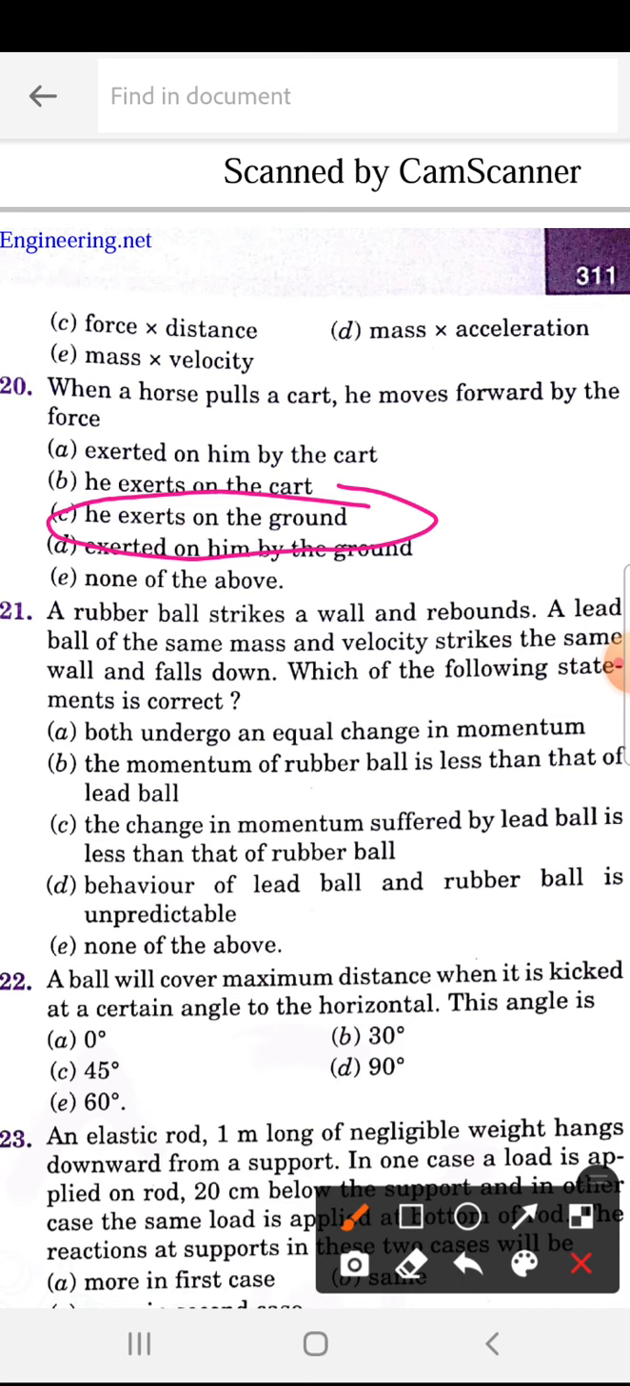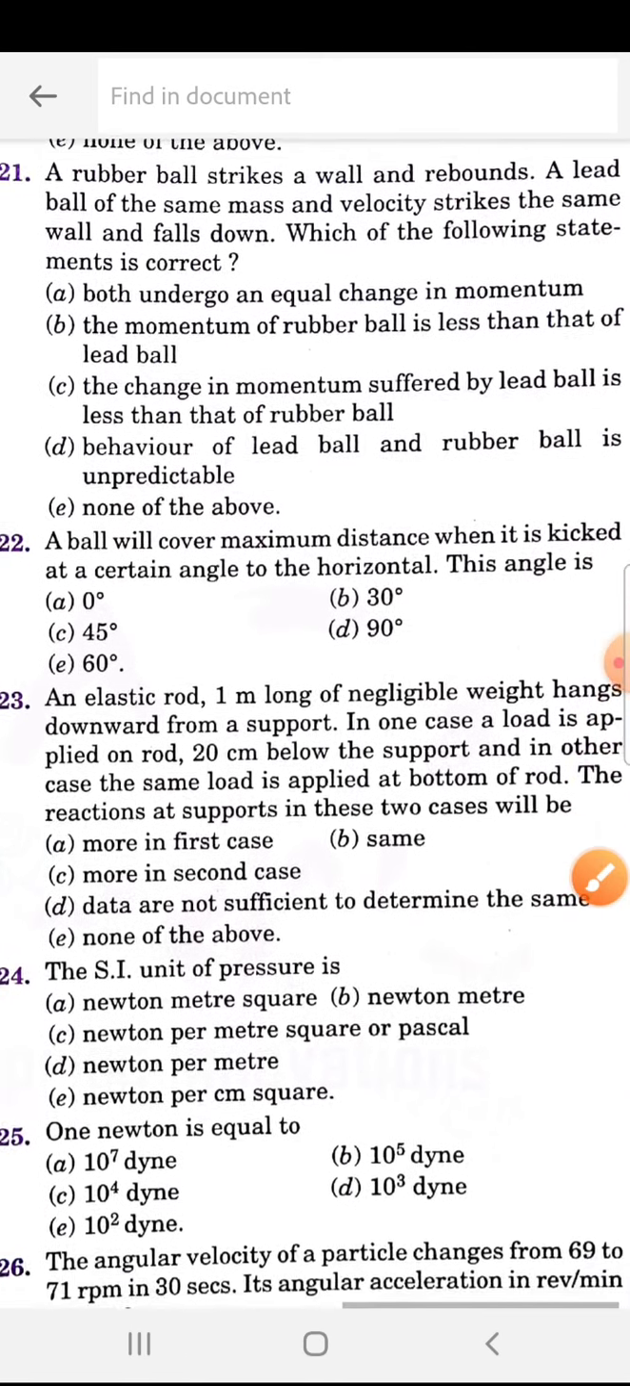221, a rubber ball strikes a wall and rebounds. A lead ball of the same mass and velocity strikes the same wall and falls down. Which of the following statements is correct? The change in momentum suffered by the lead ball is less than that of a rubber ball. So 221 is C, the correct answer. Okay, important question that one.